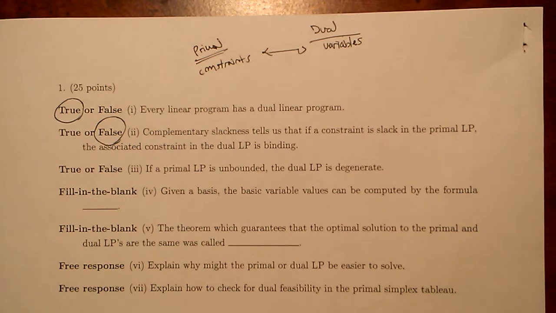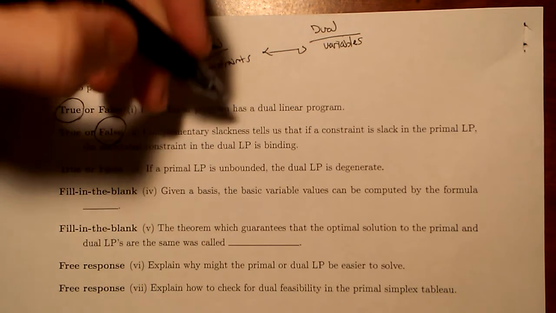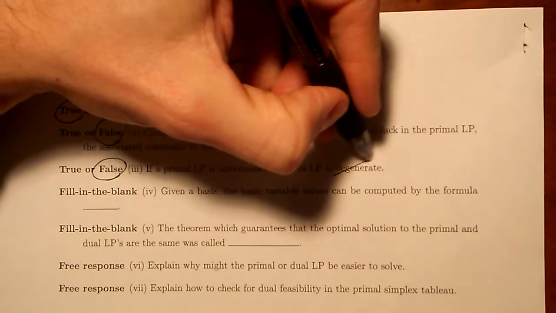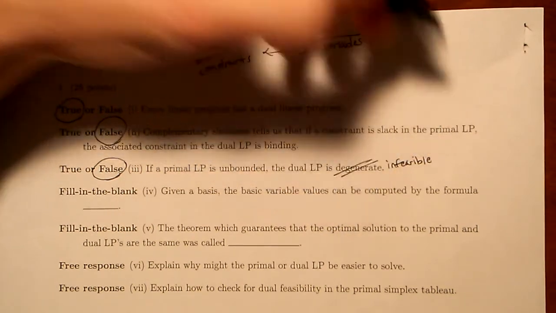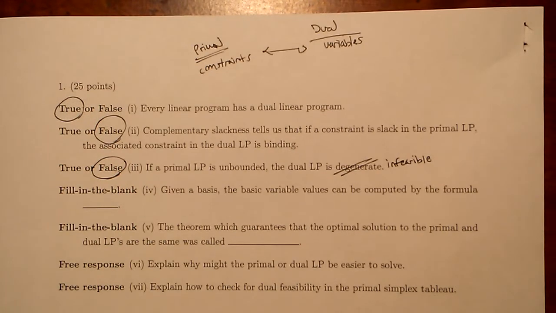You could also have just known more exactly what the definition of complementary slackness was. Next one says true or false, primal LP is unbounded, then the dual LP is degenerate. That's also false, and the dual LP would be infeasible. Okay. Next one, fill in the blank.